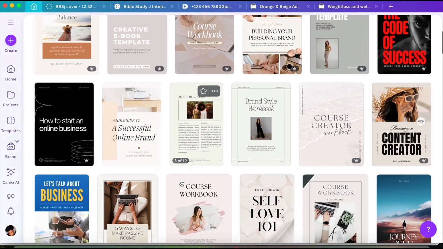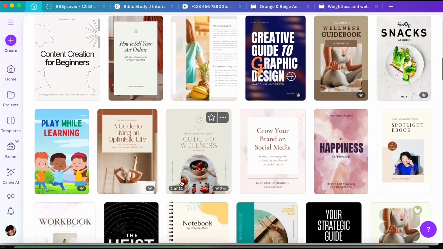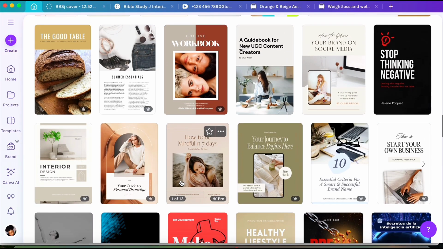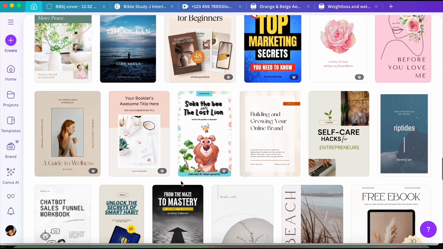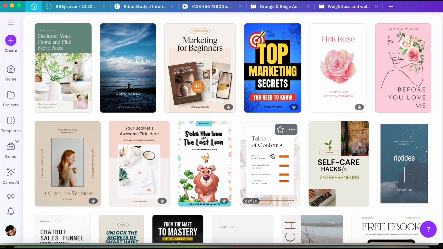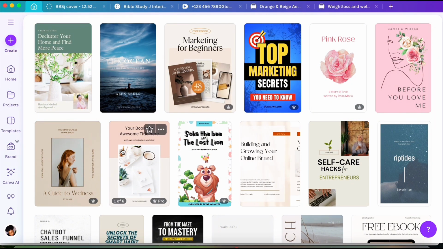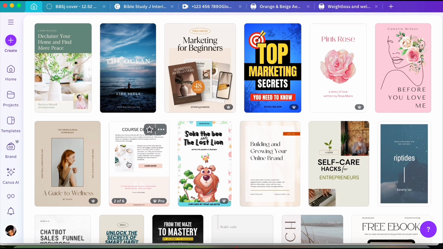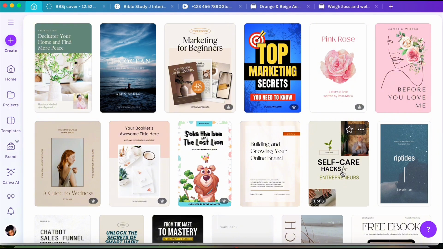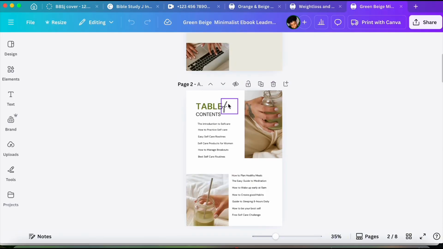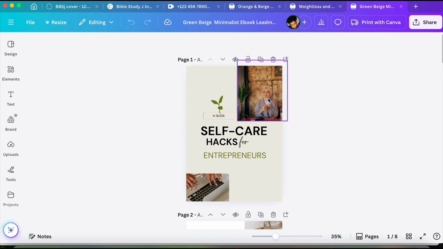And as you can see, there are a lot of ebook templates that you can choose from. So Canva has a lot, and you just go through it and then you choose the one that speaks to you. So there are some that have many pages, like this one. If you just hover over it, you see the pages slide, and then you can see if you like that design or not. So you just want to keep doing that until you find the one that you like. So I'll choose this one, and then I'll click on customize this template, and it's going to bring me here.